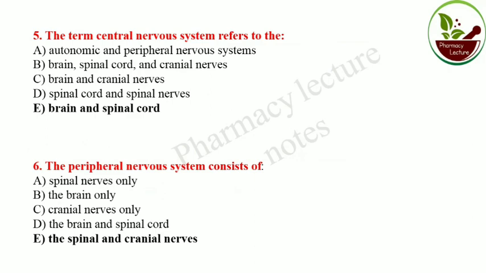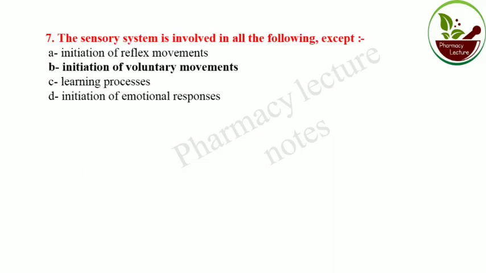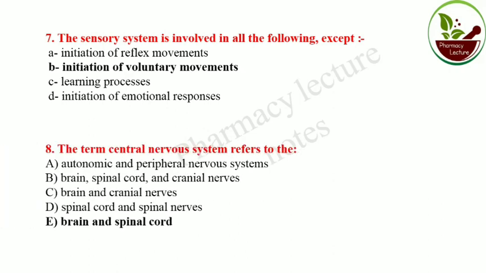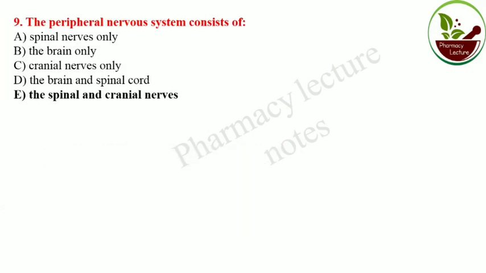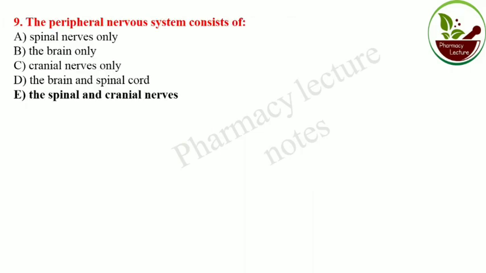The term central nervous system refers to brain and spinal cord. The peripheral nervous system consists of spinal and cranial nerves. The sensory system is involved in the following except initiation of voluntary movement. So this is all about the organization of nervous system, total 9 questions.